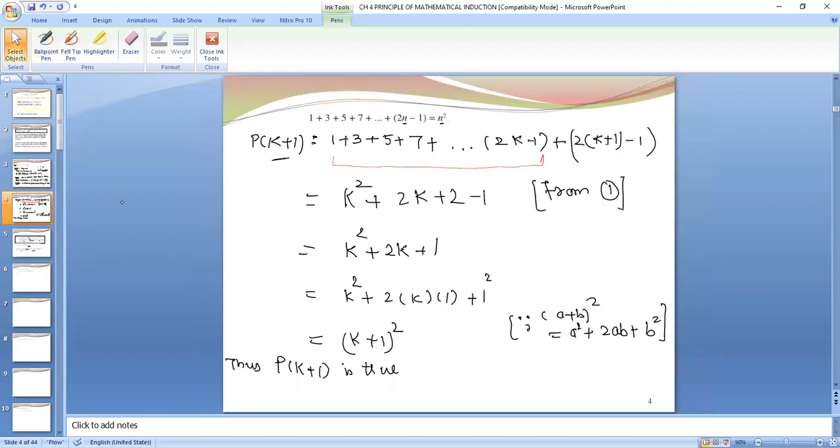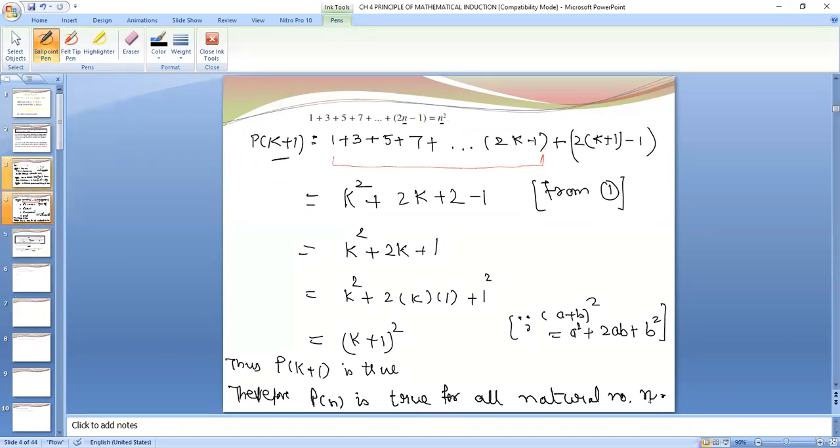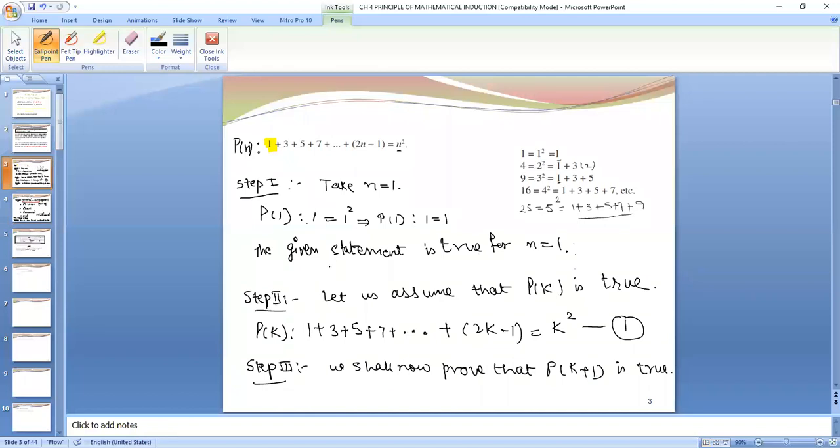Therefore the given statement is true, or we can say, therefore Pn is true for all natural numbers n. This we had to prove. In each and every question we will follow the same steps. There is only one exercise, and in the full exercise we have to follow these steps.